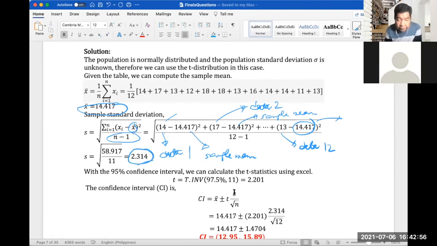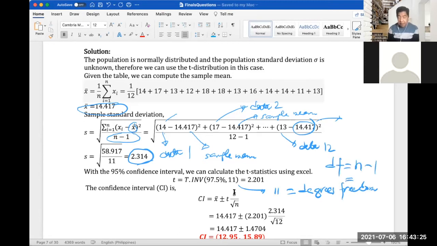With the 95% confidence interval, we can calculate the t statistic using Excel. I'm using technology again. So t is T.INV of 97.5%, comma 11. This 11 is your degrees of freedom, df, which is n minus 1. So with a sample of 12 minus 1, we get 11 here. And then we have our t statistic at 2.201.